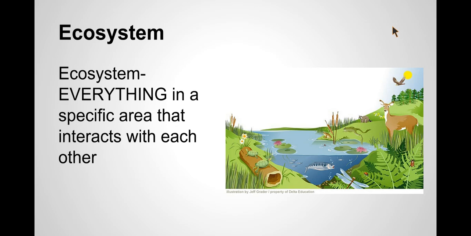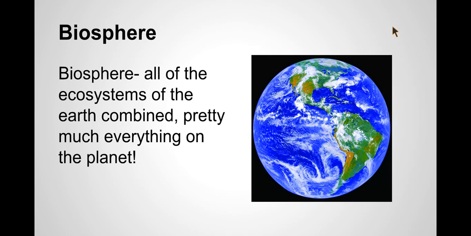Now, following the ecosystem is what we scientists call the biosphere. The biosphere, taking it a step farther than the ecosystem, is used to refer to all the ecosystems of the entire Earth combined. It is often referred to as the zone of life on Earth, meaning that it basically contains all of the ecosystems on the Earth, but nothing outside of the Earth, like outer space, other planets, other galaxies, stuff like that. So basically, the biosphere is everything on the entire planet.